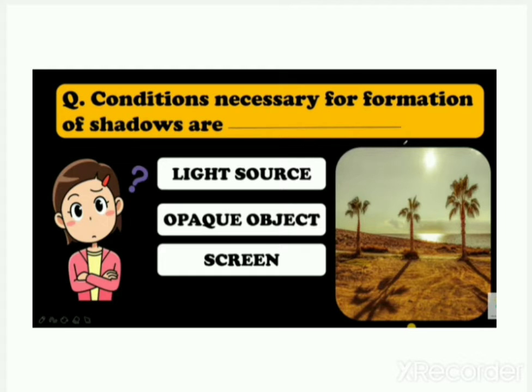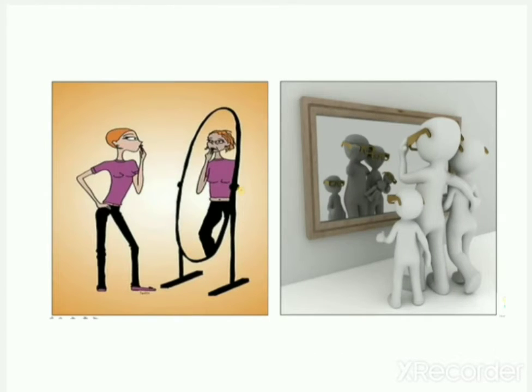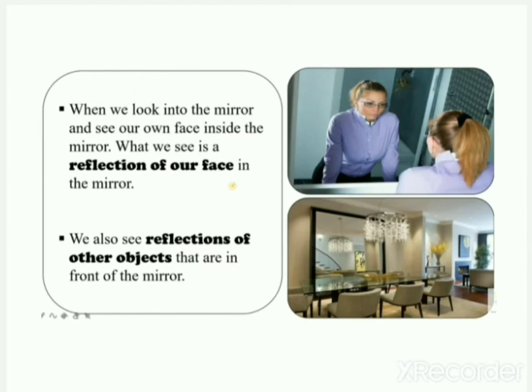Now let's move ahead to the mirror and reflections. You all have seen yourself in the mirror. In a mirror, you can see your own face. So when we look into the mirror and see our own face inside the mirror, what do we see?